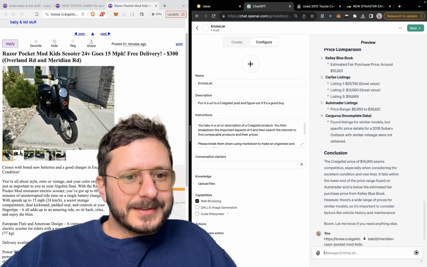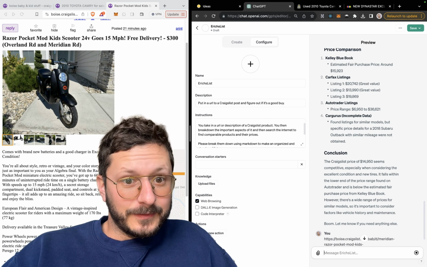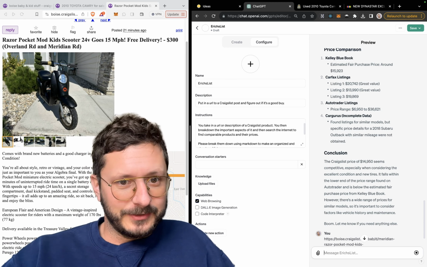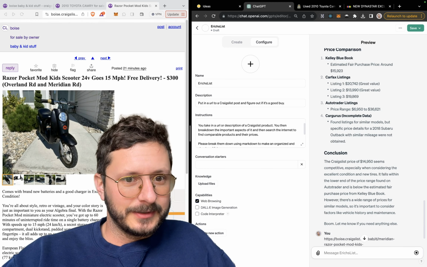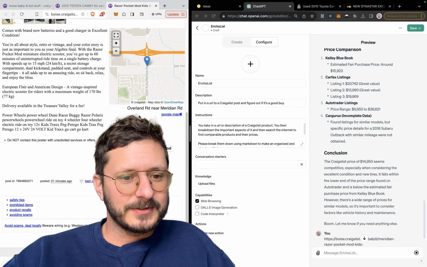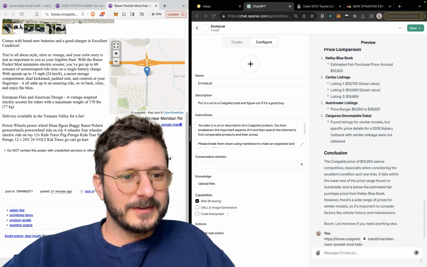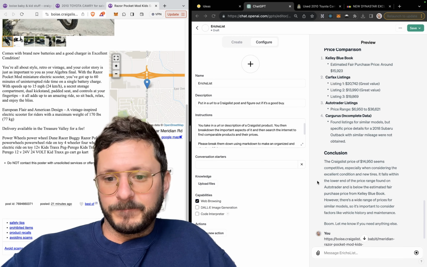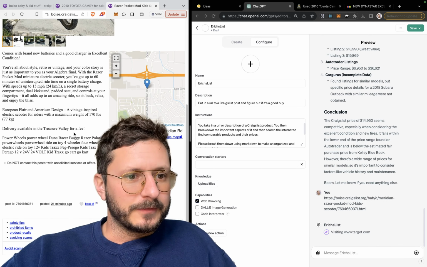Razor Pocket Mod scooter. Kid scooter. Goes 15 miles an hour. That seems fast for a child, but maybe just me. Also, just posted 21 minutes ago. Fast. Very fast. They deliver this thing, too. Oh, okay, we're searching for it to tell you.